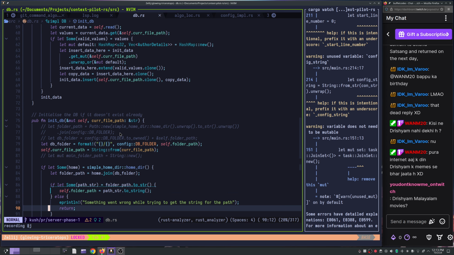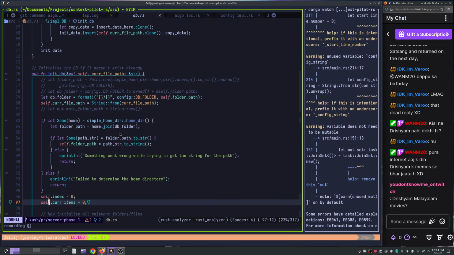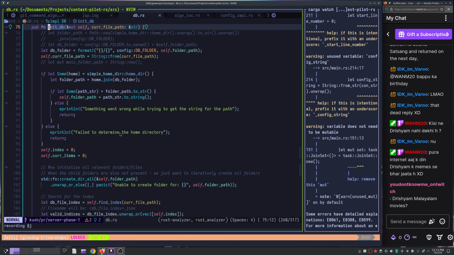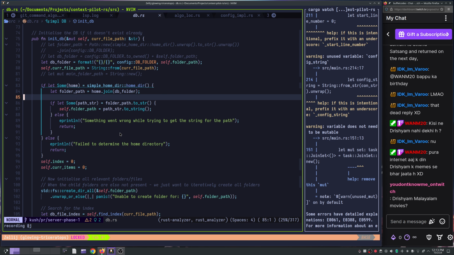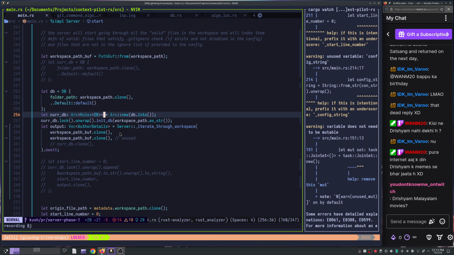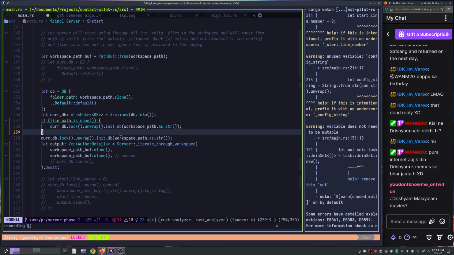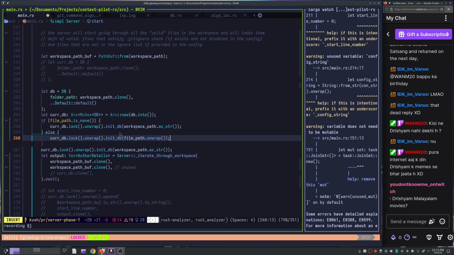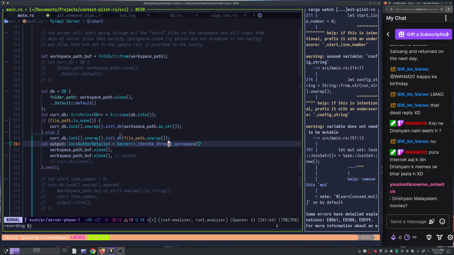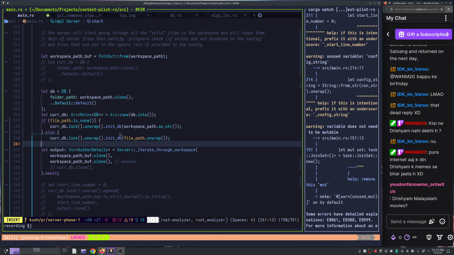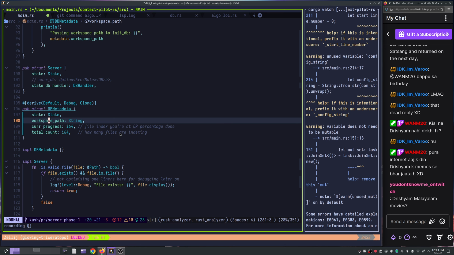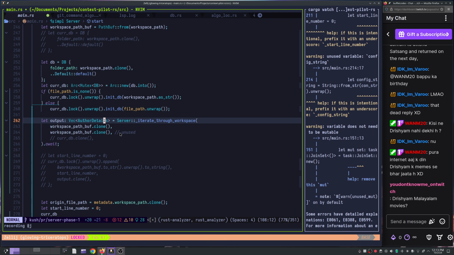Current file path, right? So this is what it should be doing. I can just go ahead and do this, that init DB should not be done if, right, what I will do is, this is none, then you do this, else, yeah, there you go, right? This is better. And yeah, I think for now, let's just, okay, sorry. Where was I? Okay, yeah.